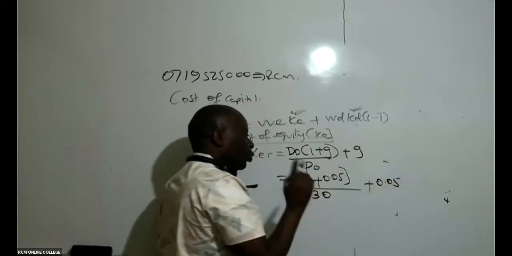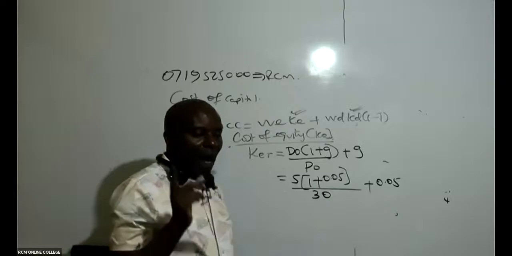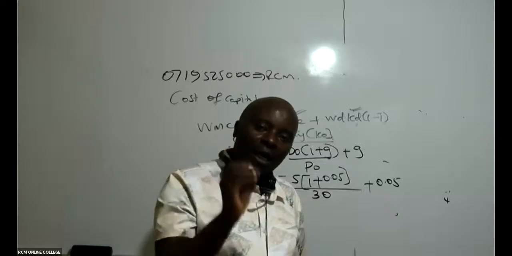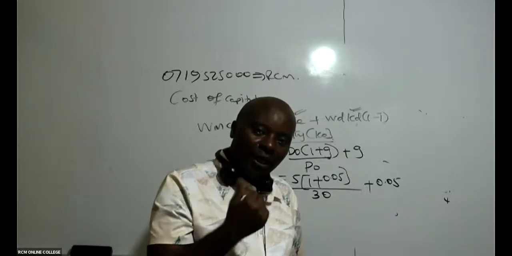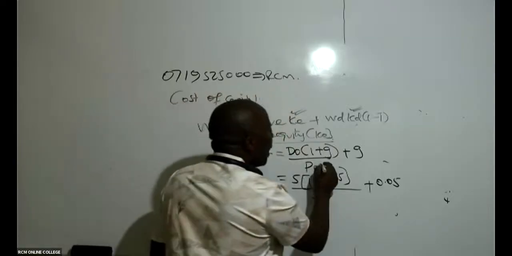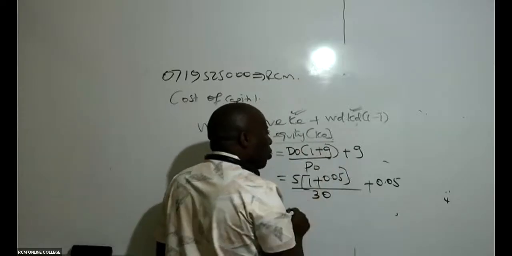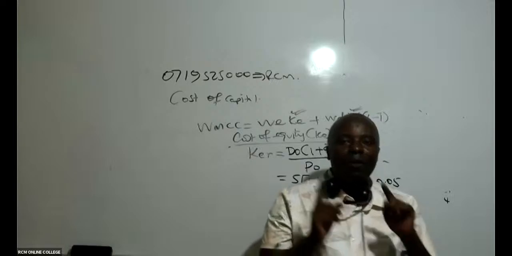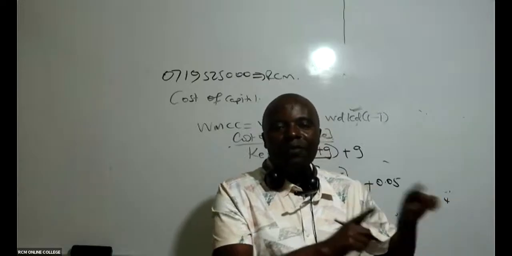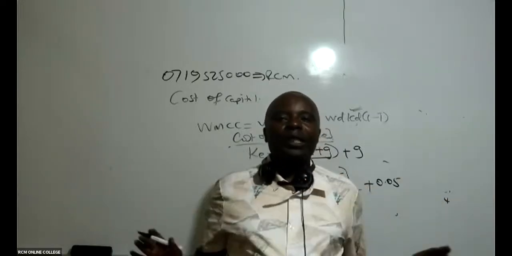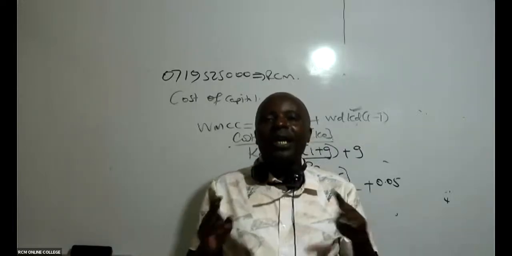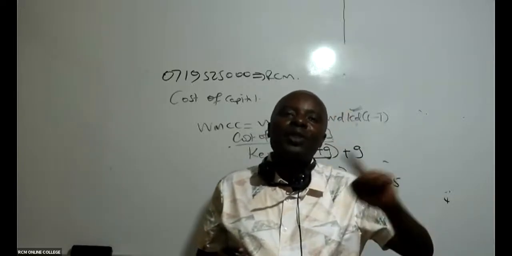I want to make this very clear for everybody. Whenever it comes to retained earnings, what is retained in the organization, we don't subtract flotation cost. Somebody may say, well, subtract flotation cost. No. Retained earnings is already money in our bank accounts. We simply take this money from our bank accounts, 18 million, and invest in our new project. We shall not be sweating to raise money out of our retained earnings. We only incur flotation cost when we want to sell our company's shares.